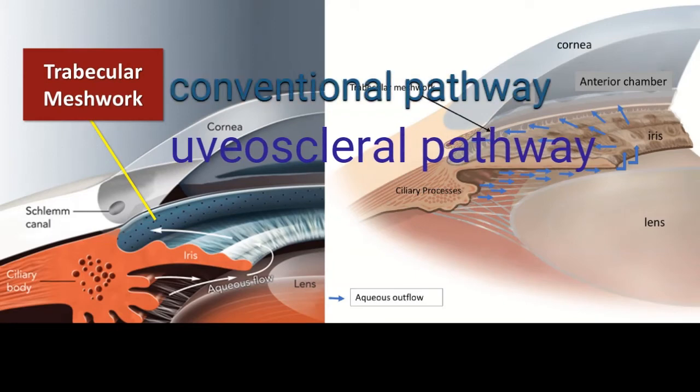There are two important pathways through which the aqueous filters out of the eye. The first one is the conventional pathway, which is called the trabecular meshwork, and the other one is the unconventional pathway, or the uveoscleral pathway.